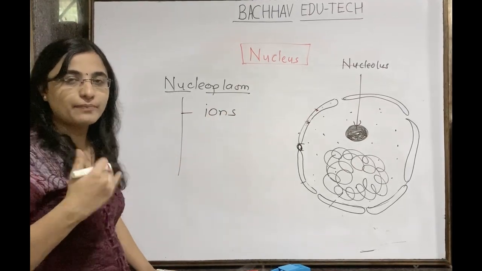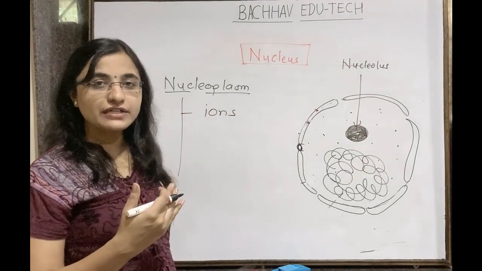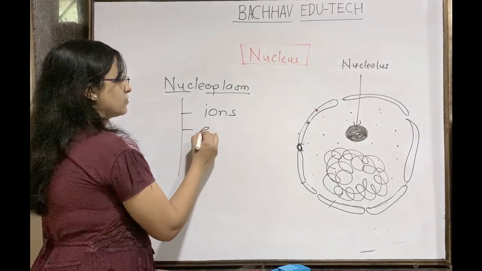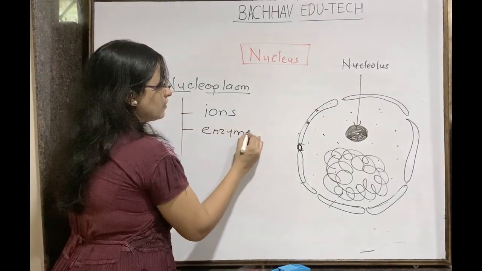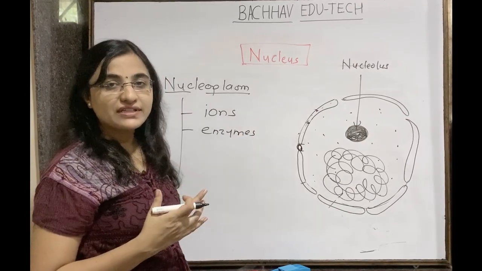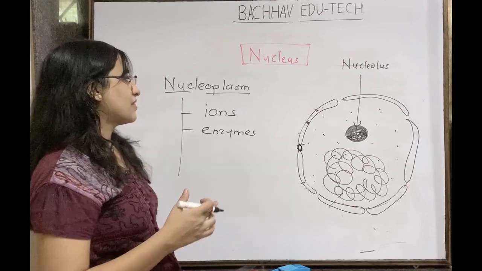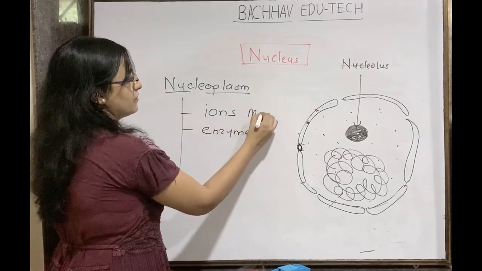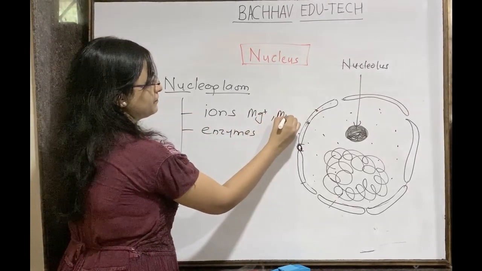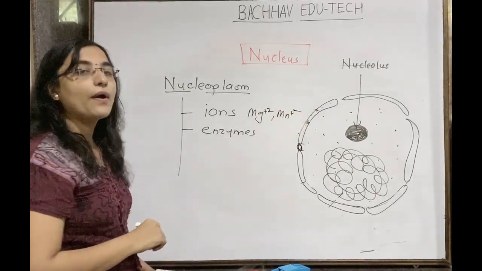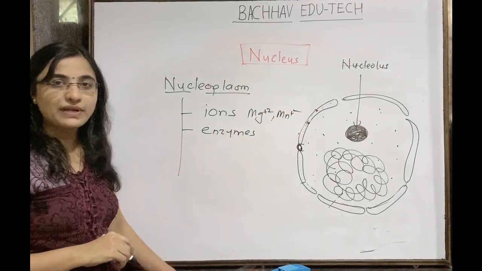So जेव्हा रेप्लिका बनत असते, DNA त्याच्यासारखी आयडेंटिकल कॉपी जेव्हा बनवत असतो तेव्हा त्याला नंबर ऑफ डिफरंट एन्झाइम्स लागतात. So those enzymes are also present in the nucleoplasm. To get those enzymes activated, some ions are required, like magnesium and manganese ions. That is also part of this nucleoplasm. Okay, so magnesium and manganese ions are also present within this nucleoplasm.